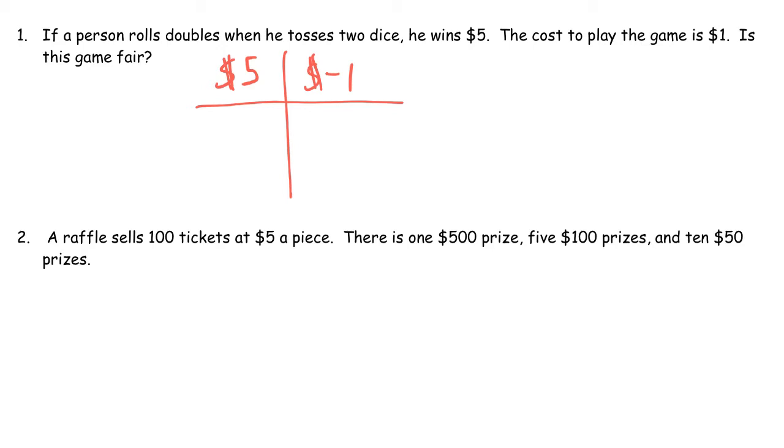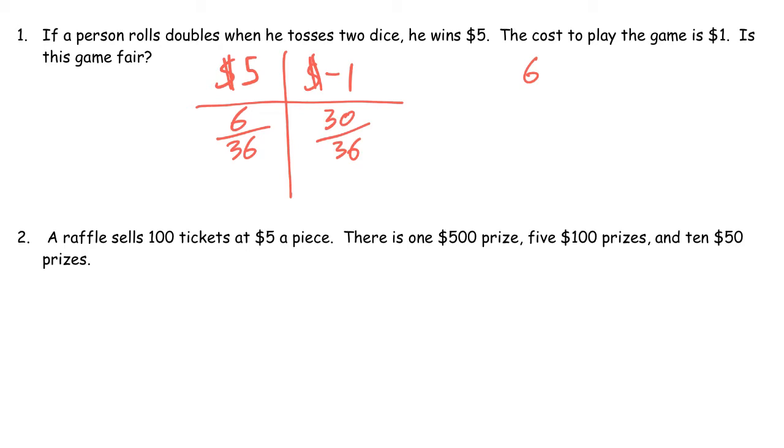So how many ways are there to roll doubles? There's 6 ways. You can get 2 1s, 2 2s, 2 3s, 2 4s, 2 5s, 2 6s. So there's 6 doubles out of 36 ways to roll dice. And so the rest are not doubles. So 30/36 of the time, you're losing $1. So is this game fair? Does the $5 make up for the negative $1?